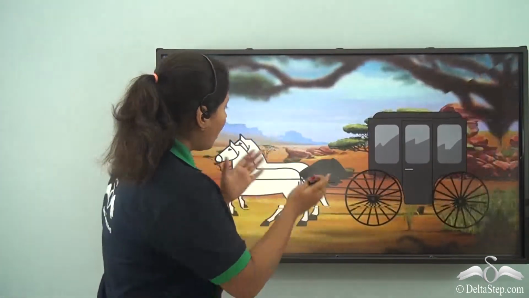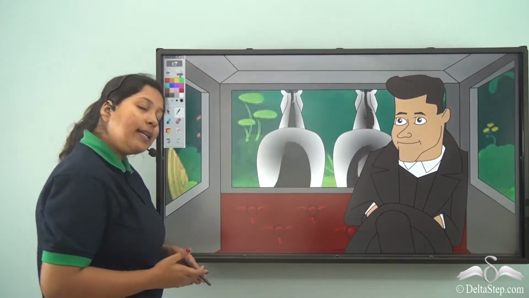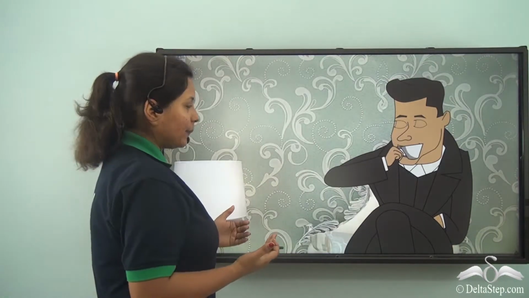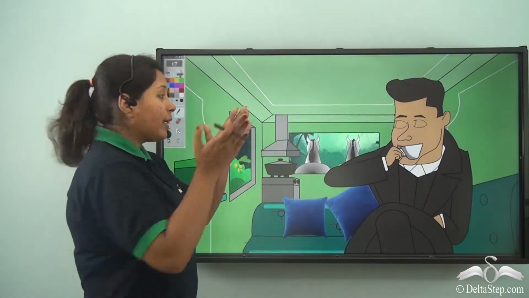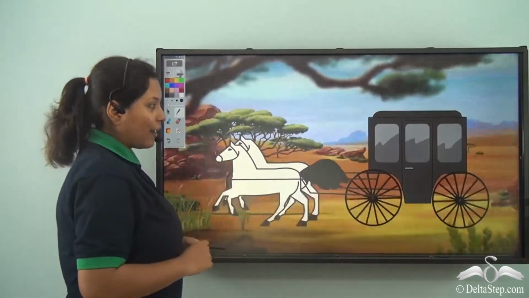Here you see a horse cart. But do you know, the traders in the olden days had to move from one place to another, buying or selling. But they thought that they missed the comfort of their home. So why not put their home inside the cart? And finally, there came the caravan.